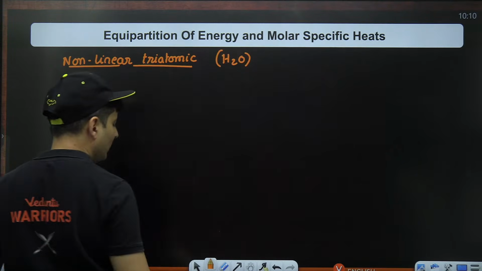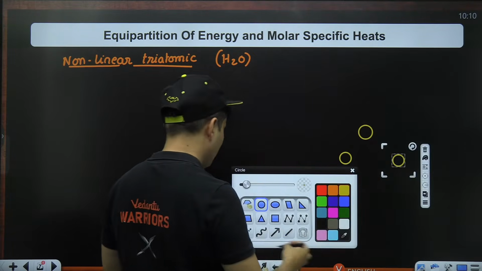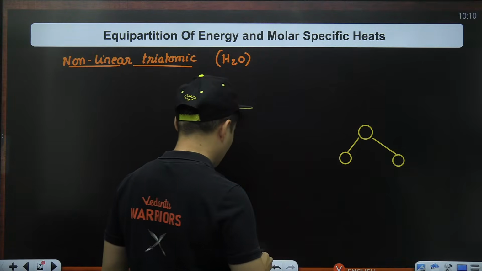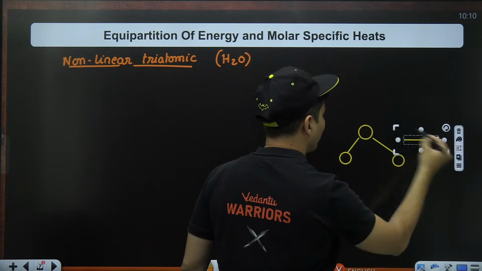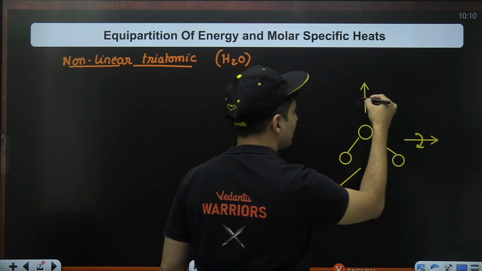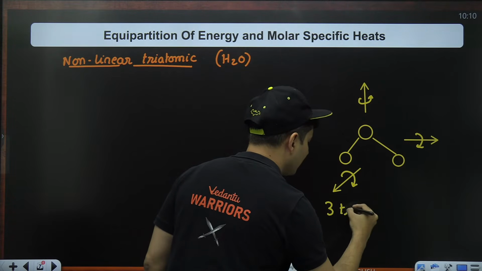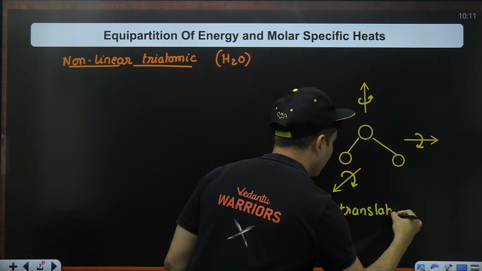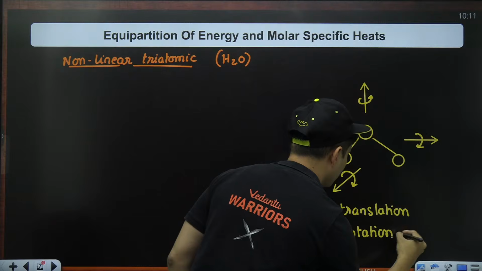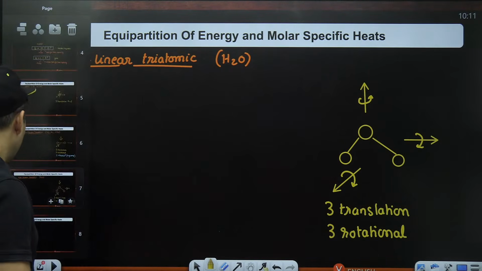It's a non-linear molecule. So in such situations, when it is a non-linear polyatomic molecule, it obviously can move in 3 different directions, but at the same time, it can have rotations in all 3 axes, which contribute significantly. So it has 3 translational degrees and 3 rotational degrees of freedom. Keep this in mind. Okay, everyone with me? All right.